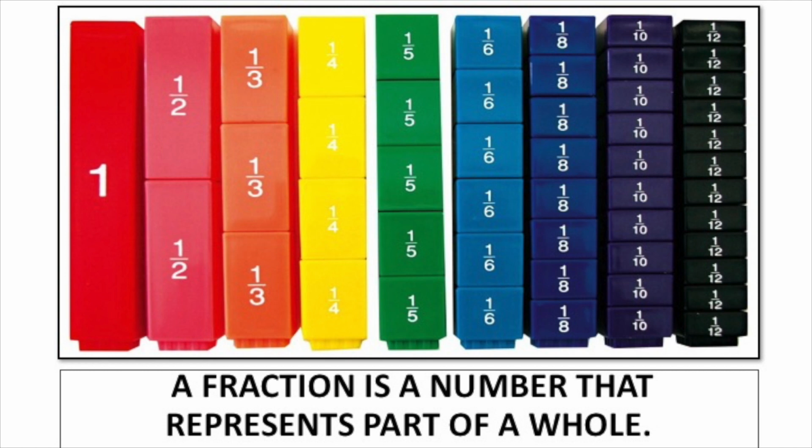And then the number at the top is the number that part represents. And we can go on and on until we get to black. How many different parts in black? 12. You can see the bottom number is 12. And each individual one represents 1 over 12, or 1/12.